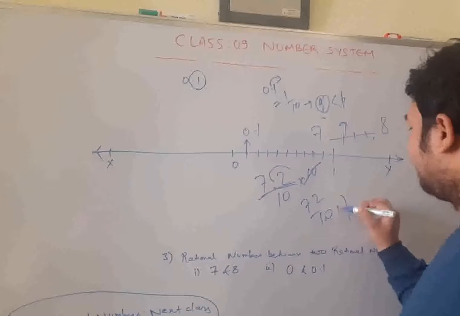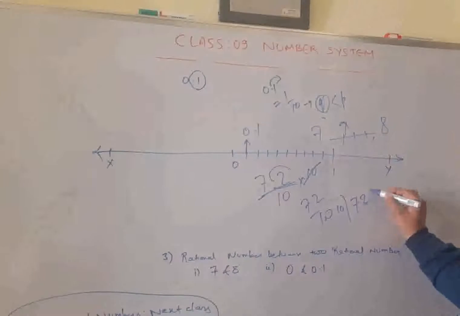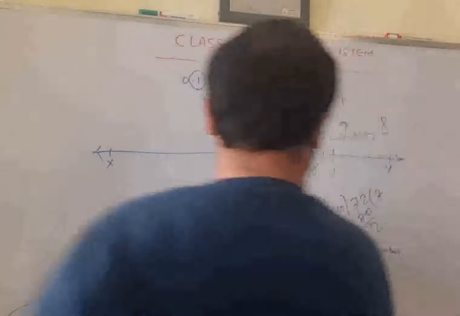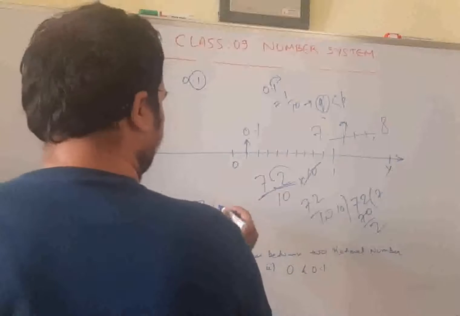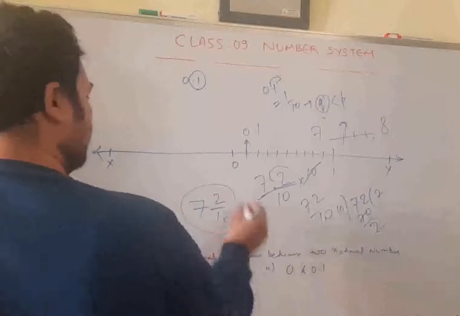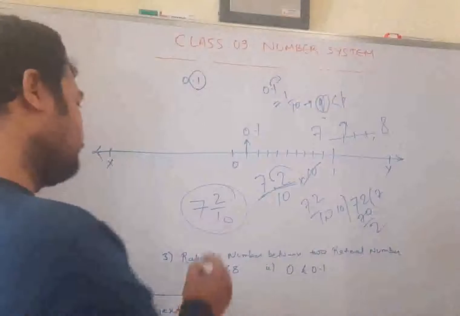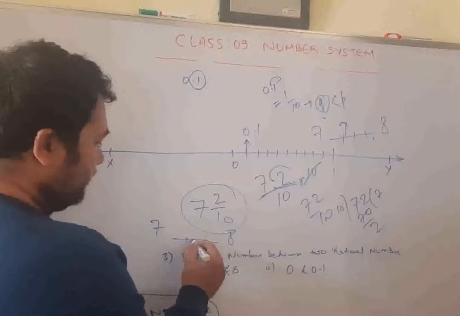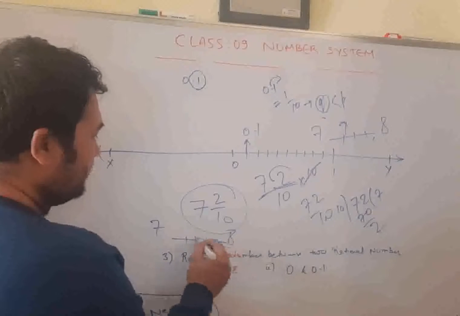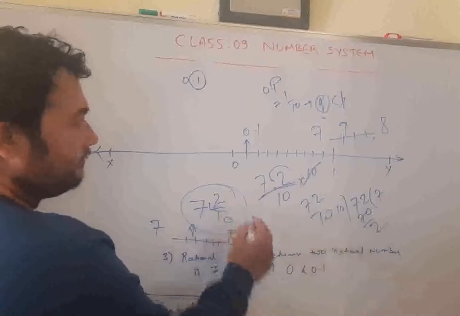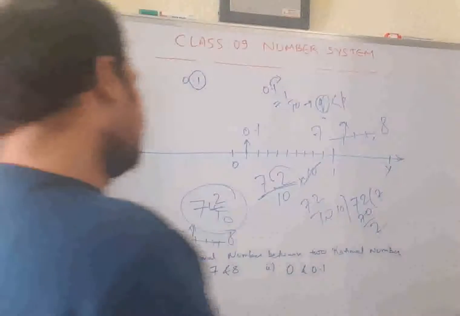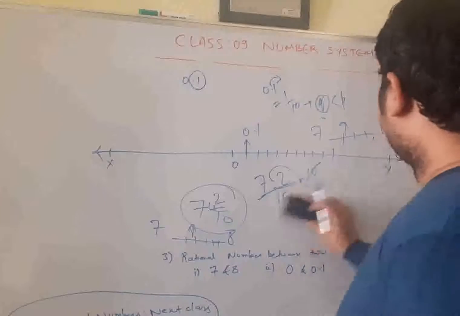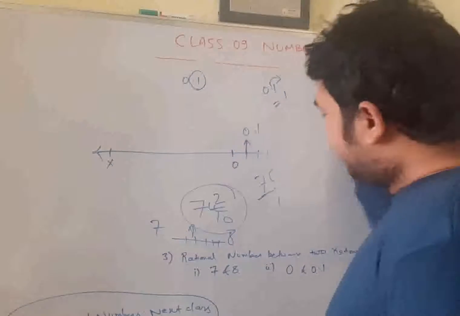You can divide 72 by 10, 7 times 10 is 70. What are you left with? 2 by 10. What is the mixed form? 7 whole 2 by 10. Again the same thing. You travel from 7 towards 8, and if you divide the path into 10 equal parts, you are on the second part. So this is 7 whole 2 by 10 or 7.2. This way you can represent any number on the number line.